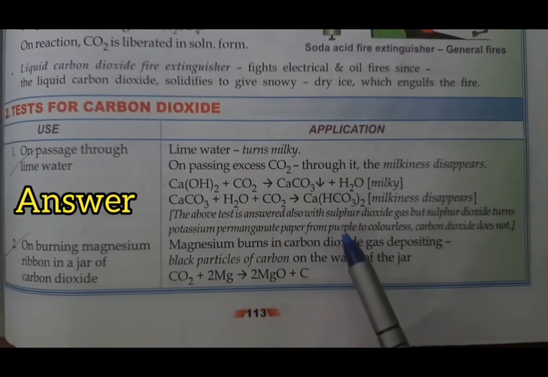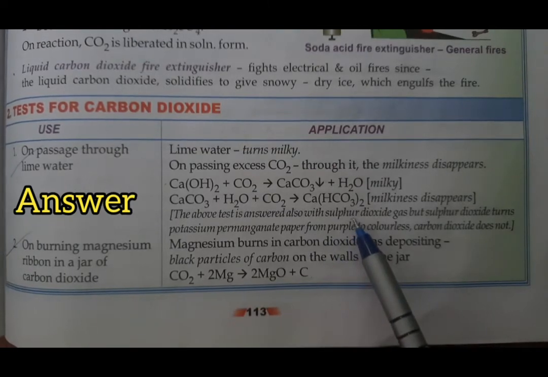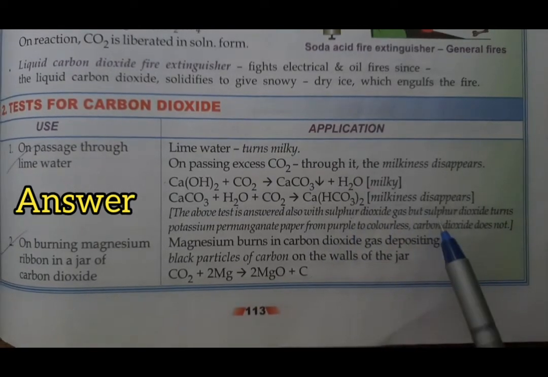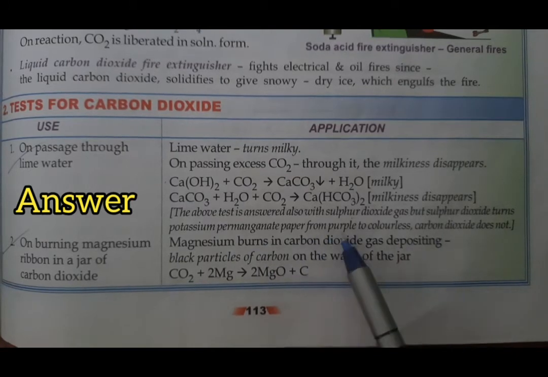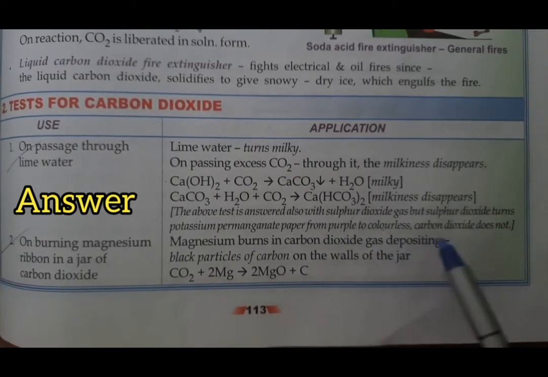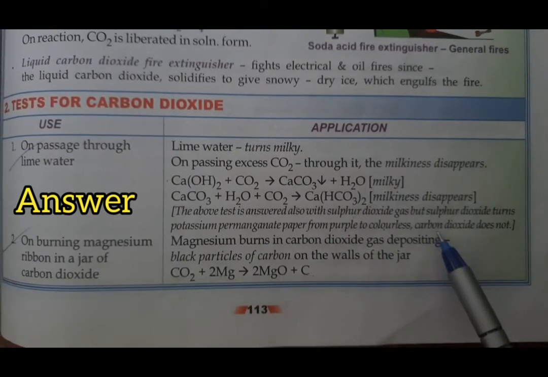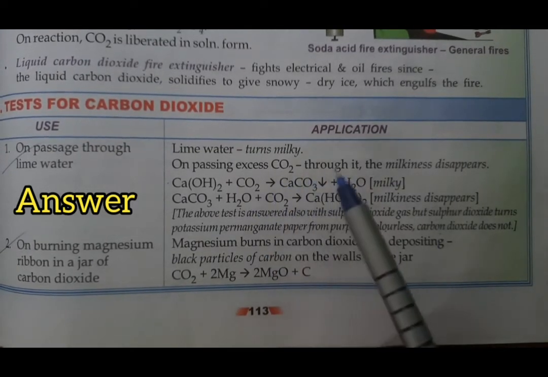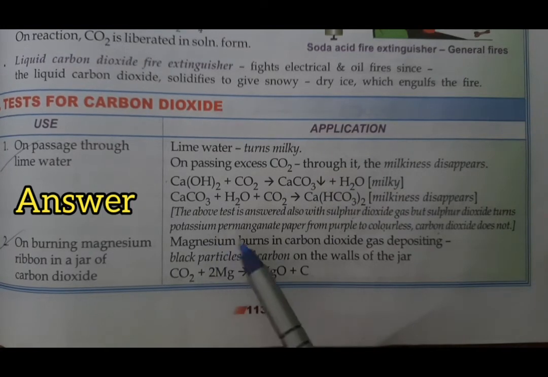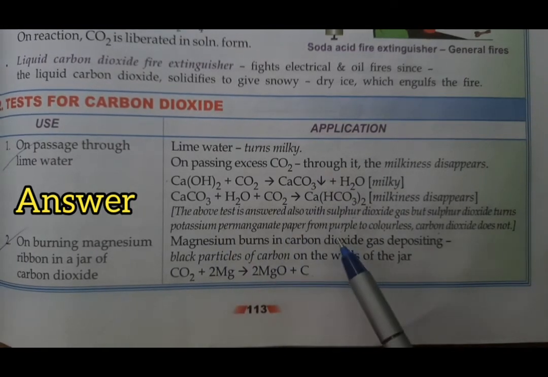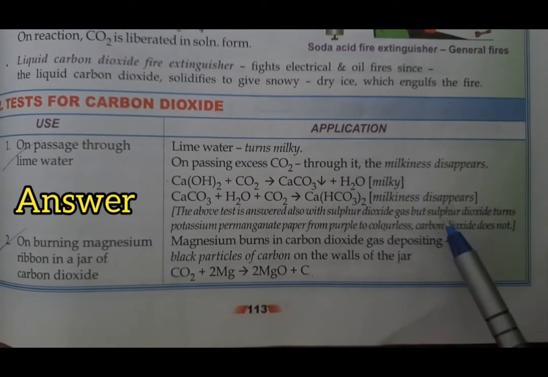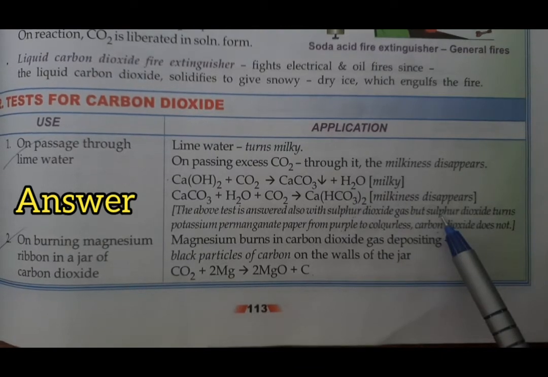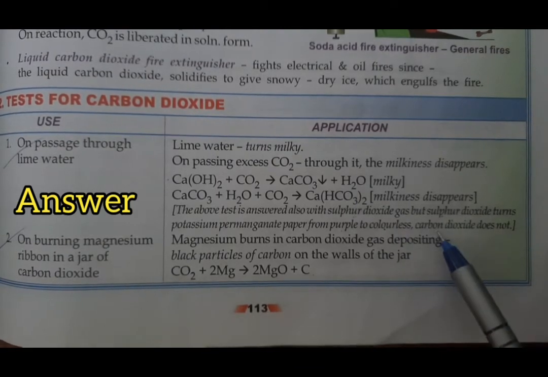So just like carbon dioxide, sulfur dioxide also turns lime water milky. But sulfur dioxide turns potassium permanganate paper from purple to colorless, whereas carbon dioxide fails to do so.